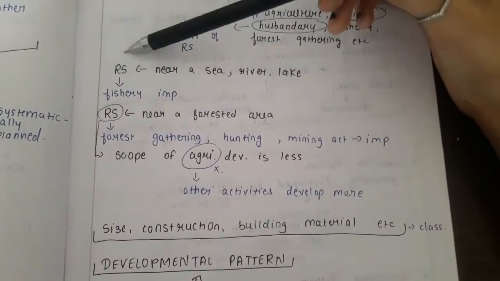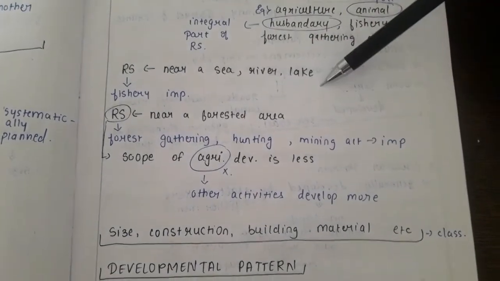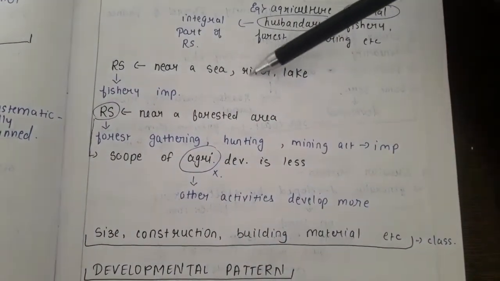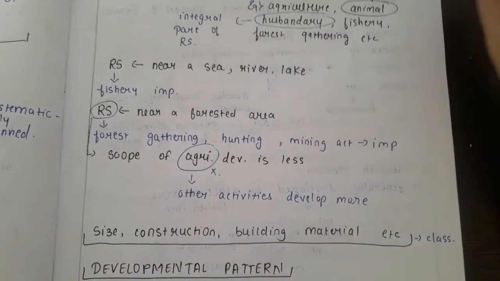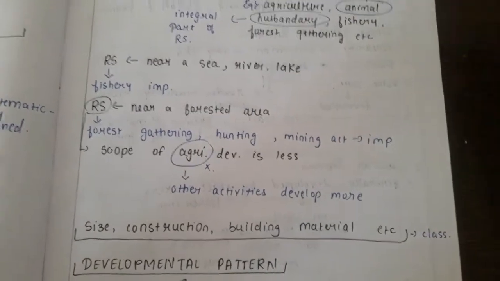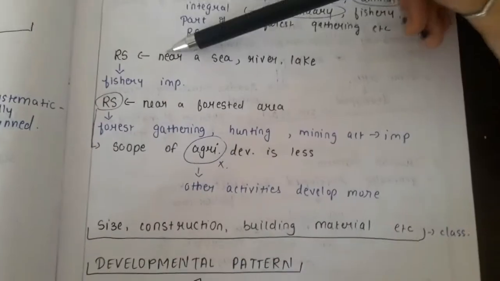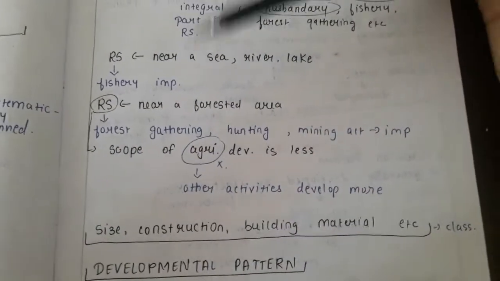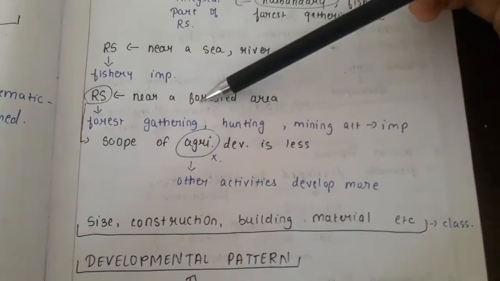Now, this says that when there is a rural settlement near a sea, river, or lake, the activity of fishery is important. It's as simple as that. Because seas, rivers, and lakes have fishes in them, so of course, the people living there will adopt the activity of fishery. So, when the rural settlement is near a sea, river, or lake, fishery is important.